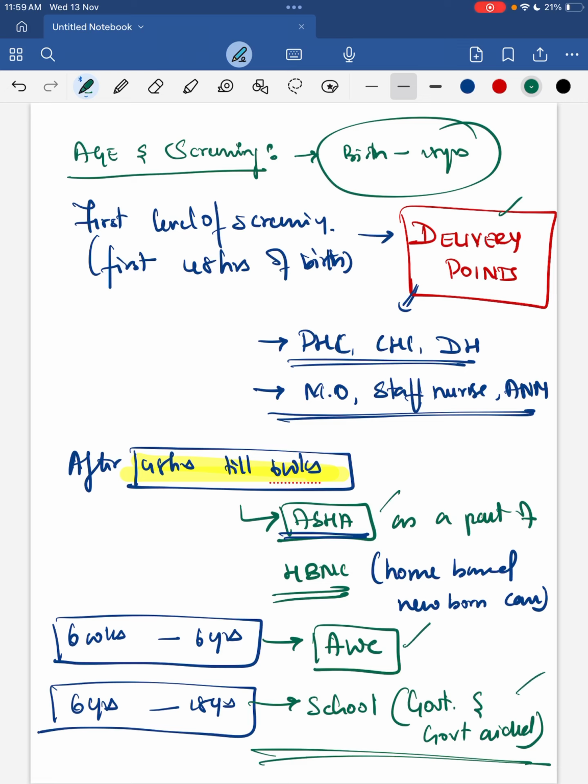Next, how is the screening being done? What is the mechanism of screening? The mechanism of screening takes place at 2 levels: first at the community level, and next at the facility level. Facility level is based on newborn screening, that is at the delivery points.